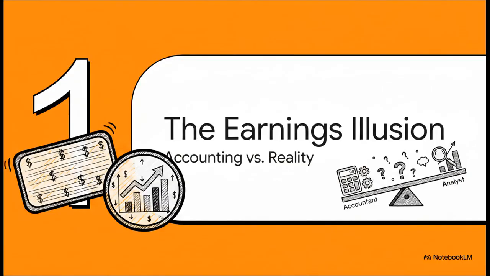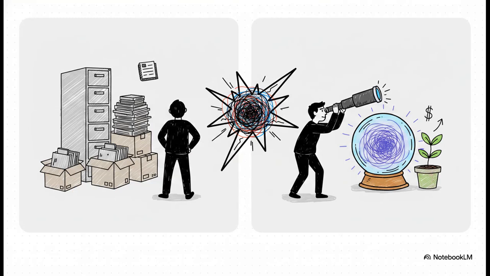Section 1. The earnings illusion. Accounting versus reality. We have to start by understanding this massive, fundamental, philosophical disconnect between accountants and financial analysts. They are essentially looking at the exact same business, but through two completely different lenses. The accounting view, it's strictly historical, bound by rigid rules and strict categorization. But the financial view is dynamic. It seeks the economic reality of future expected cash flows.